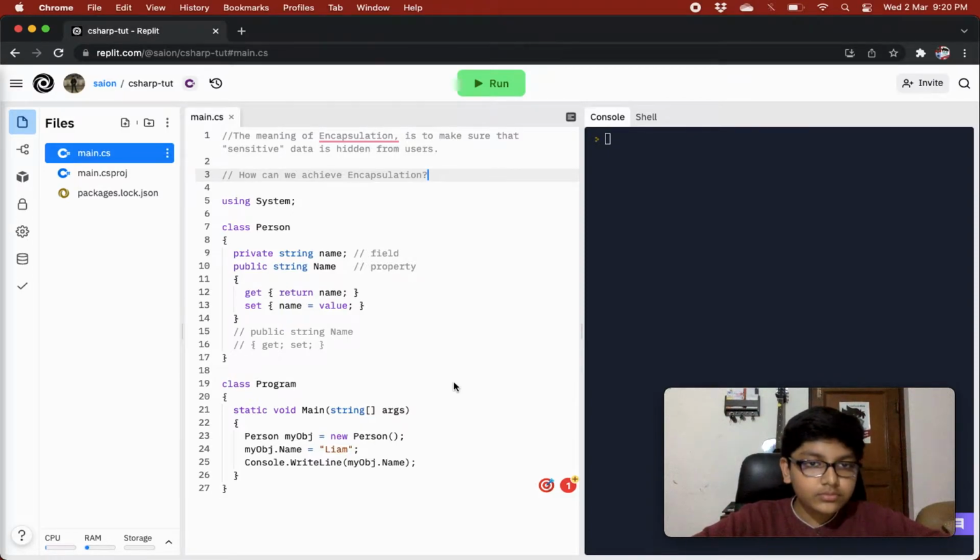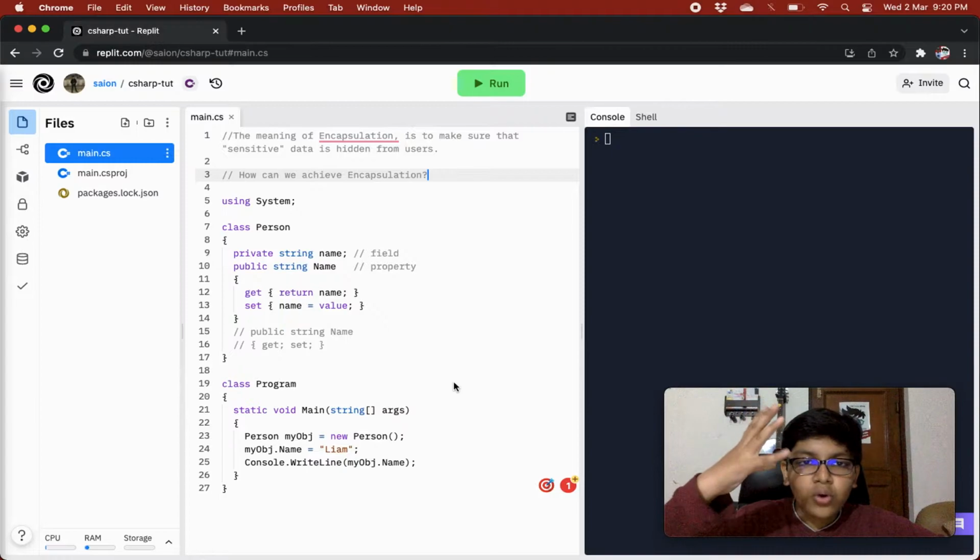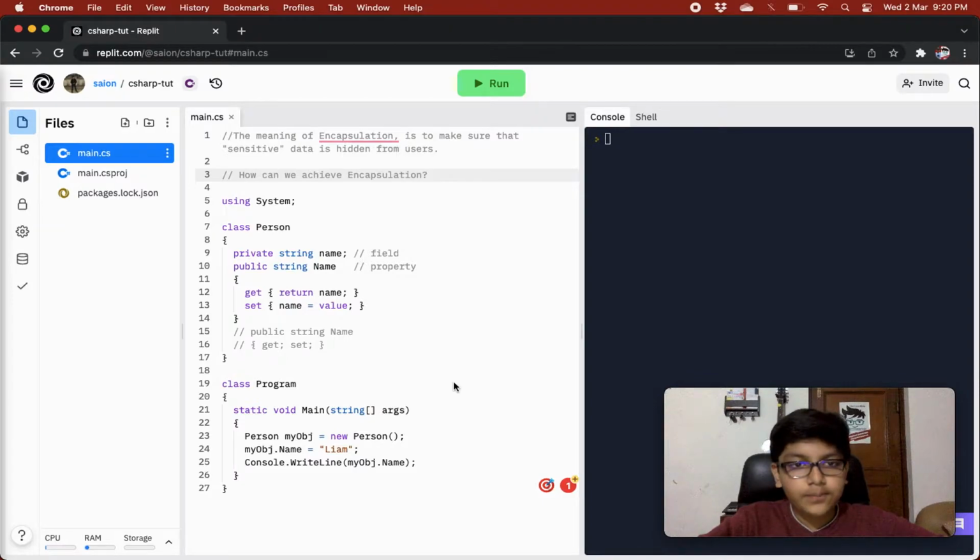So what is exactly the meaning of encapsulation? We'll first dive into encapsulation and not look at properties first, because to understand properties we need to understand the concept of encapsulation. The meaning of encapsulation is to make sure that sensitive data is hidden from users. But how can we achieve that? We achieve that using properties.